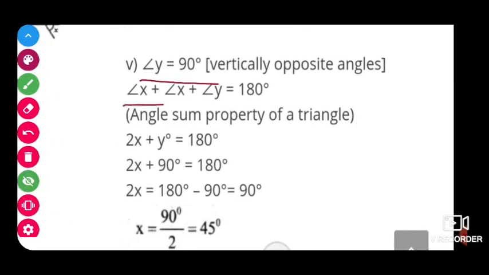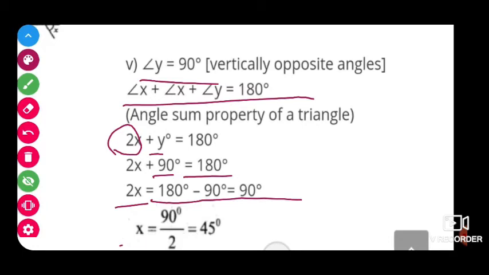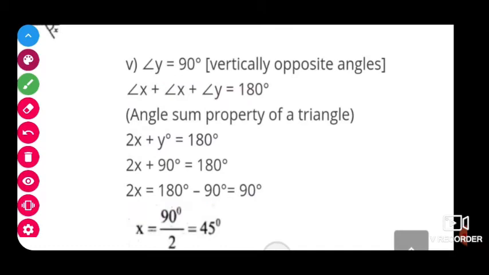Now we know by the angle sum property that the angles sum to 180 degrees. Now x plus x, 2x, plus y, 90, equals 180. So 2x equals 180 minus 90, x equals 90 by 2, 45 degrees. That's it.